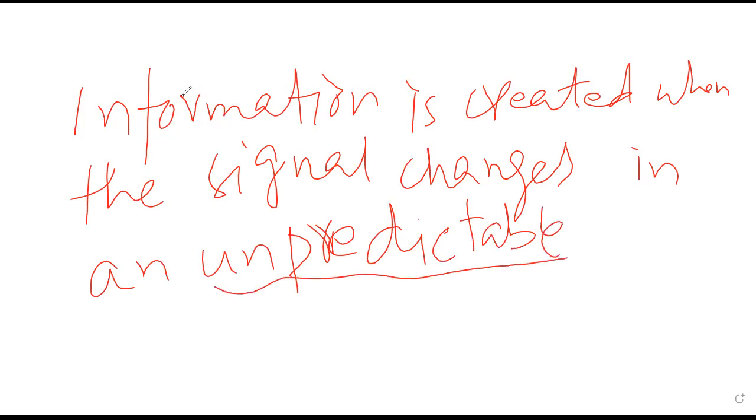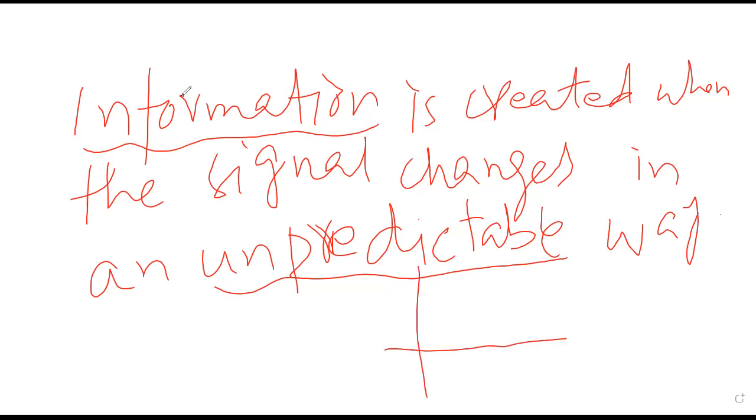Unpredictable is the most important word. So information is created when the signal changes in an unpredictable way. For example, for 1 second the value is positive and then its value varies randomly. So this is information. Information is created when the signal changes in an unpredictable way.